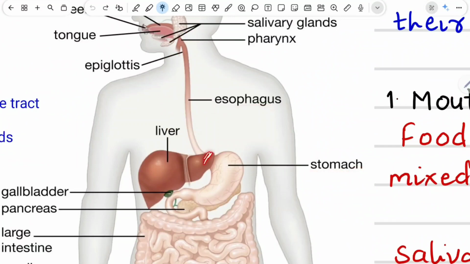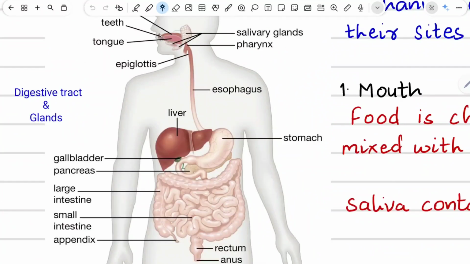This sphincter muscle controls the movement of the food from the esophagus into the stomach. So, when the food has to be transported from the esophagus into the stomach, the sphincter muscles will open up and allow the entry of food from the esophagus into the stomach.